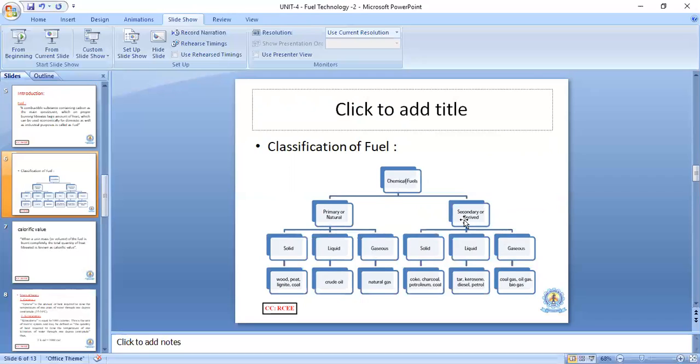Again, these are also classified into three types: solid fuels, liquid fuels, and gaseous fuels. You just see the examples of solid fuels: coke and charcoal. So these are called solid secondary fuels. And liquid fuels: tar, kerosene, diesel, petrol.